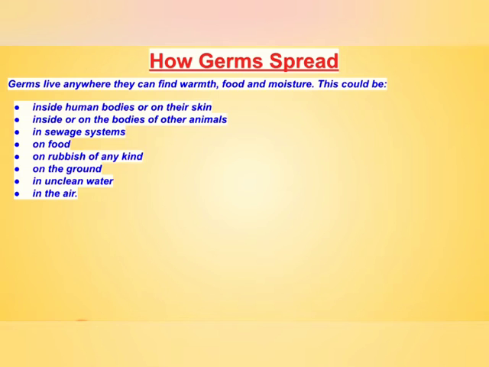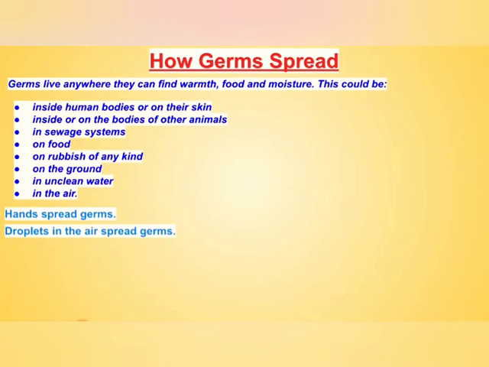Now, how germs spread. The first point is that hands spread germs. Human beings have two hands. While we touch any object among the things mentioned above, and then touch our mouth or nose with our hand, germs will spread inside our body. If we shake hands with someone, then also germs transfer from person to person.